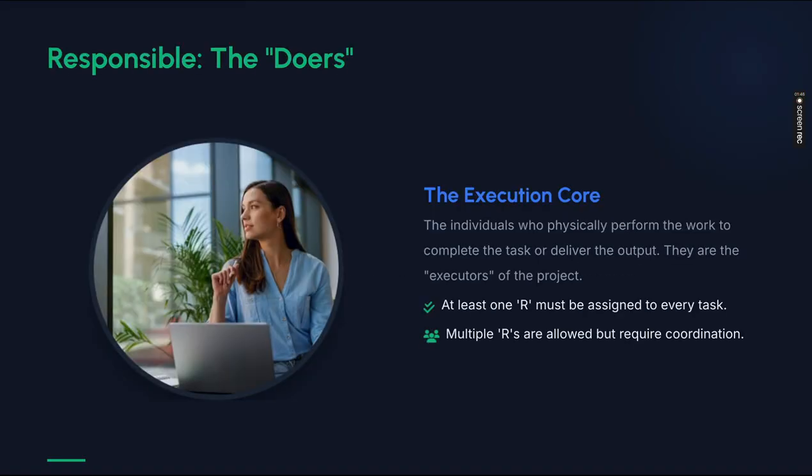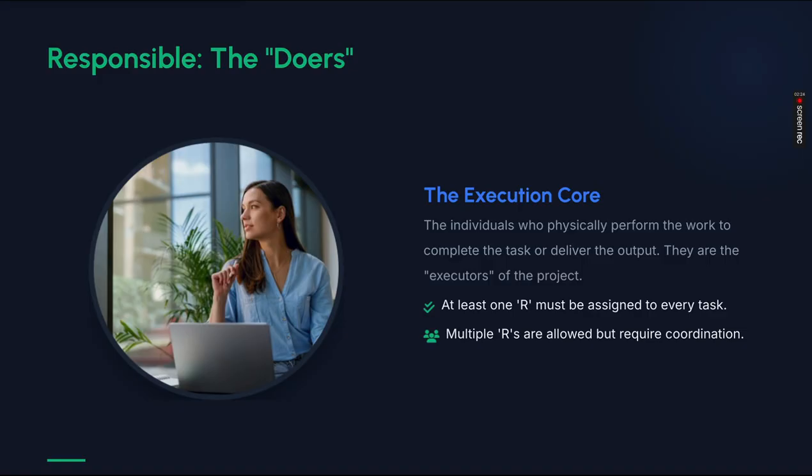So the responsibles, the doers, the execution core, I could say, are the individuals who physically perform the work to complete the task or deliver the output. They are the executors of the project. And at least one responsible person must be assigned to every task. Let's suppose I have created a project and a project board, and on that Jira I have created multiple tasks. So for each task that has been created, I need to assign at least one responsible person who will execute the task and complete it, right? Multiple responsibles are allowed but require coordination.